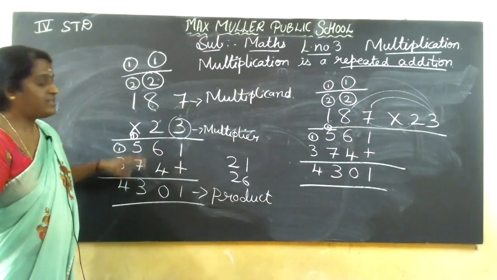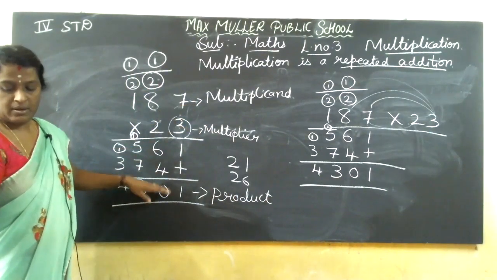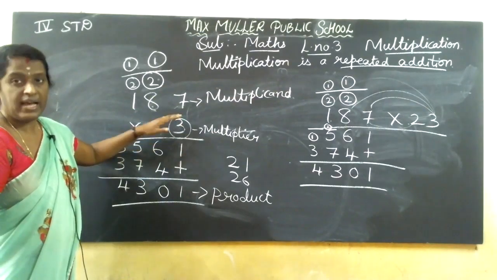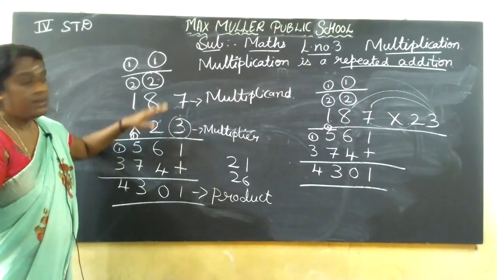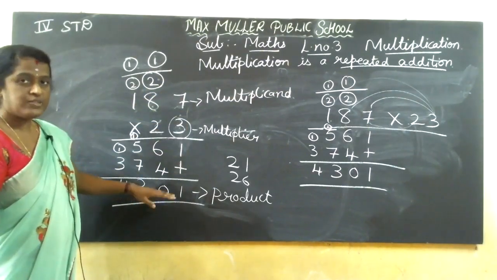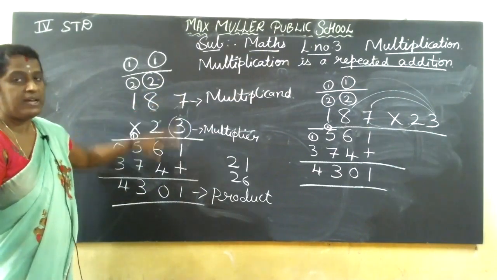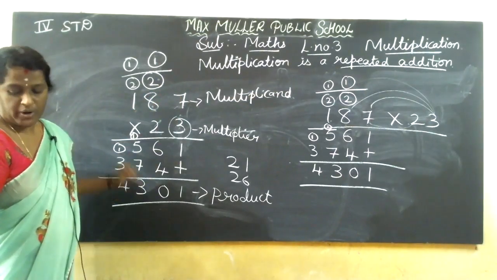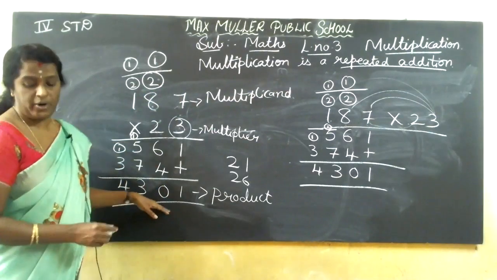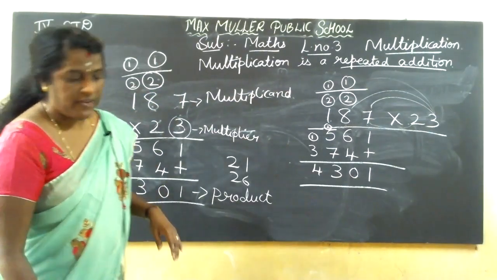Okay. The answer after multiplying the multiplicand and the multiplier, we call it the product. These two we multiply, and the answer we call the product. So you got the answer 4,301 is the product. Okay, the multiplication facts.